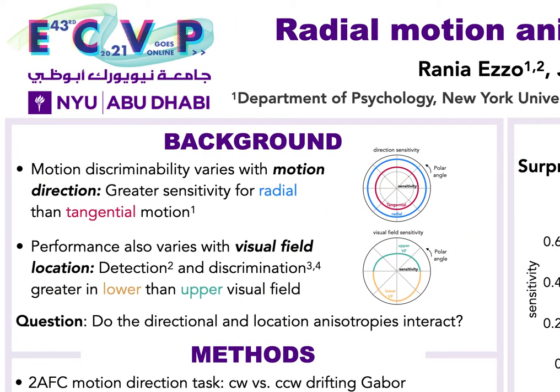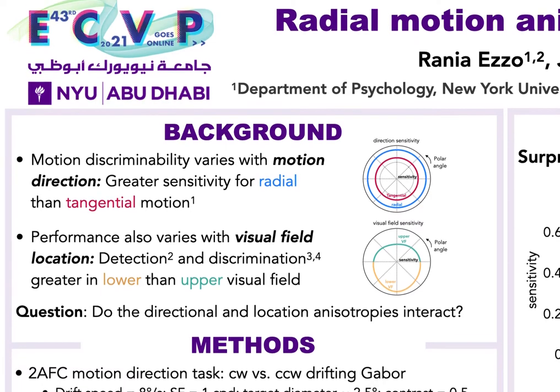Motion discriminability varies based on motion direction. Observers have greater sensitivity to random dot stimuli moving radially compared to dots moving tangentially relative to the center of gaze. A different performance asymmetry results from the location of the visual field where motion stimuli are presented. For example, performance for motion detection and discrimination is greater in the lower visual field compared to the upper visual field. The goal of this study is to determine whether and how these directional and location anisotropies interact.